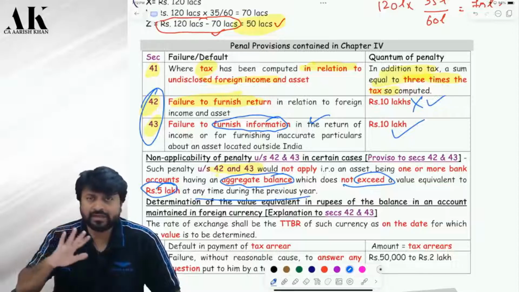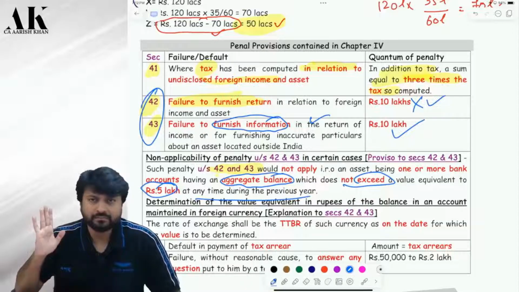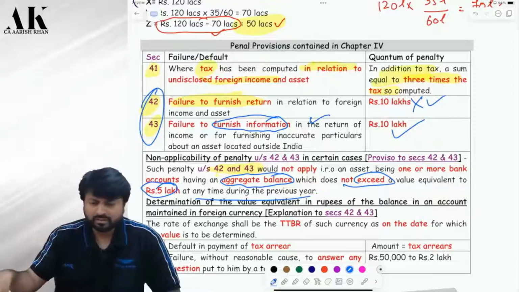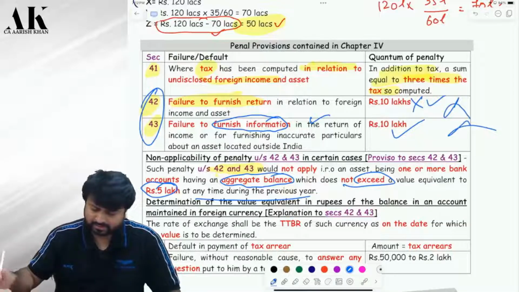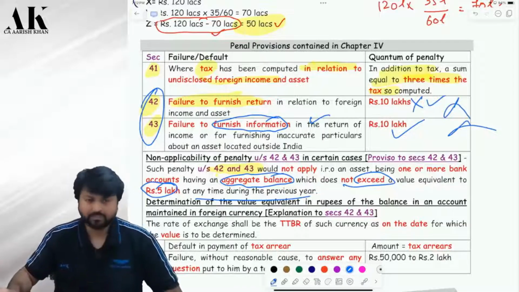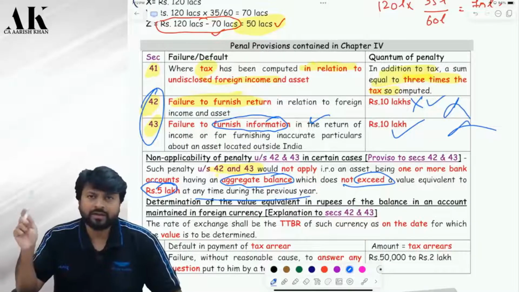It is less than 5 lakhs every time. All the time it is less than 5 lakh or up to 5 lakhs. Then if you don't furnish the information or if you don't furnish the return, it's okay. You will not be liable for these two penalties. Is it clear? Now, the foreign bank account will be in which currency?